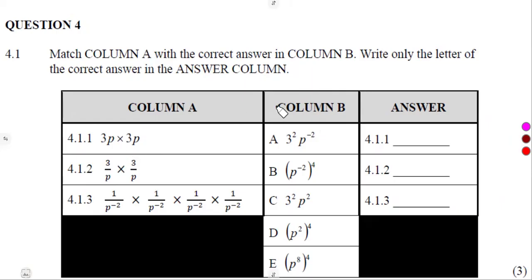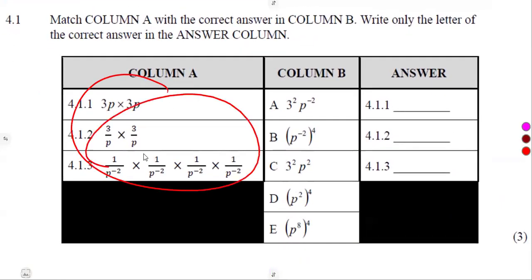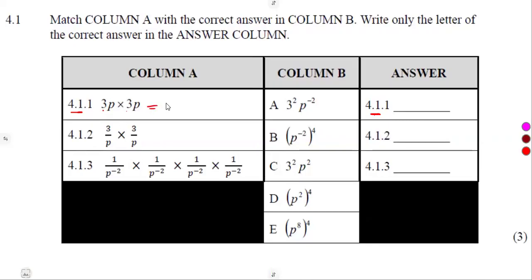So this is what we have, guys. The column A are the questions, then B are the answers. So that is what we want here. So 4.11, which is this part. If we were to simplify, we're going to multiply 3 times 3. We get a 9. But this is not what we have. We don't have a 9. What happened? We know that 3 times 3, which is same as 9, is same as 3 squared. So do not panic. It is same as 3 squared.